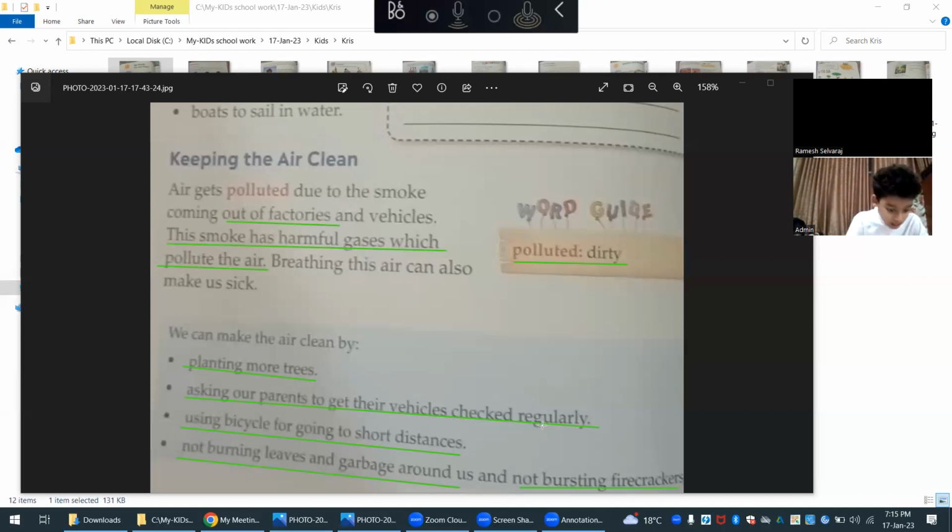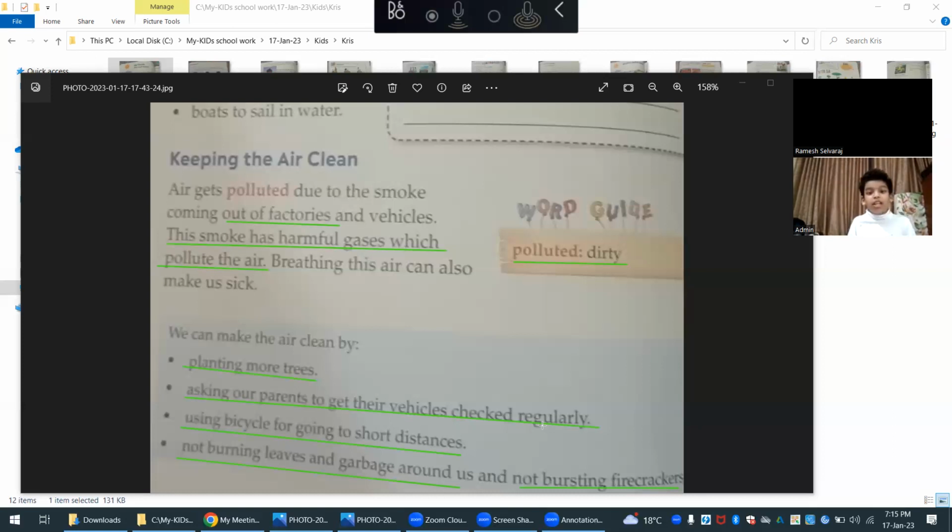We can make air clean by planting more trees, asking our parents to get their vehicles checked. Listen. If I say listen, you have to listen. By planting more trees, how can you make the air clean? How does it help?